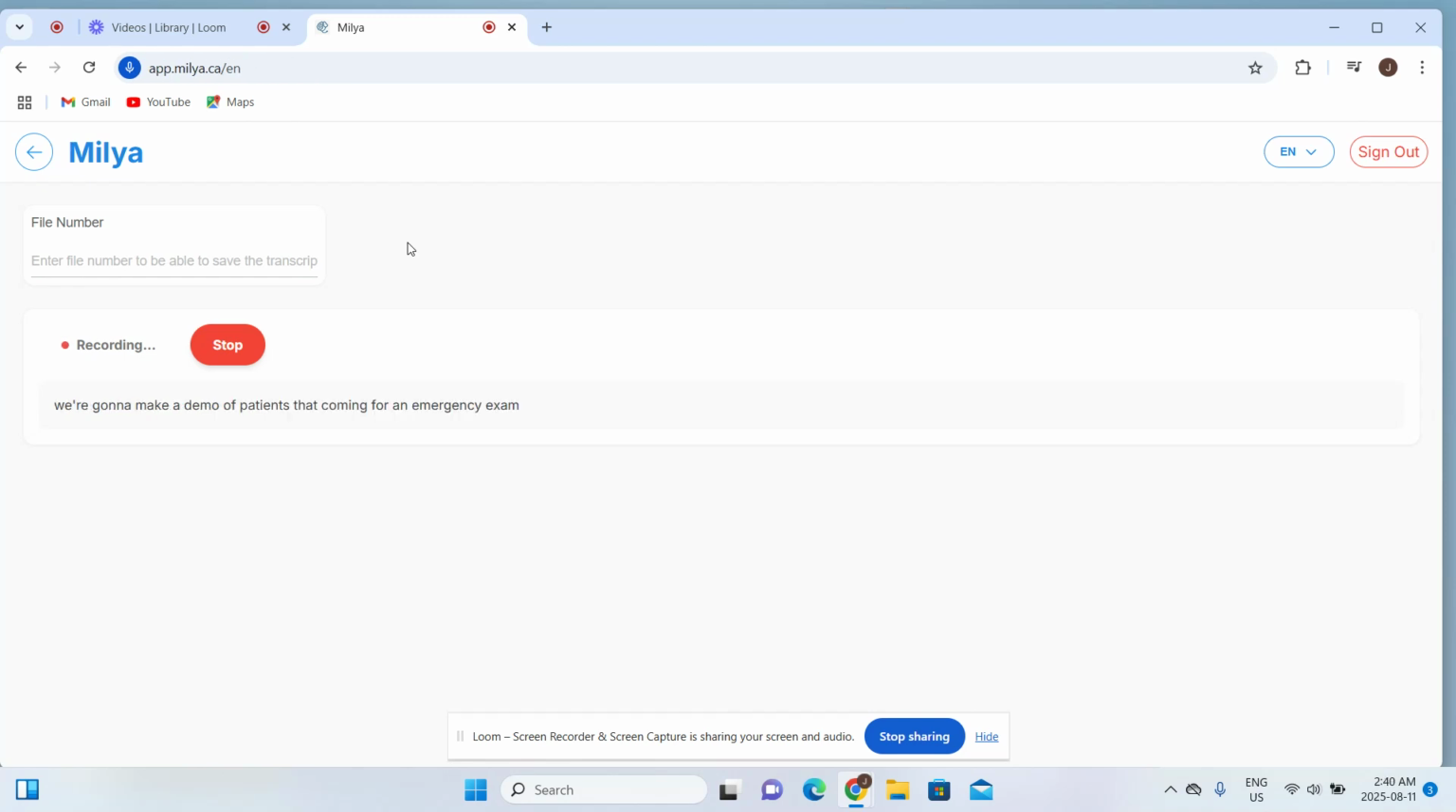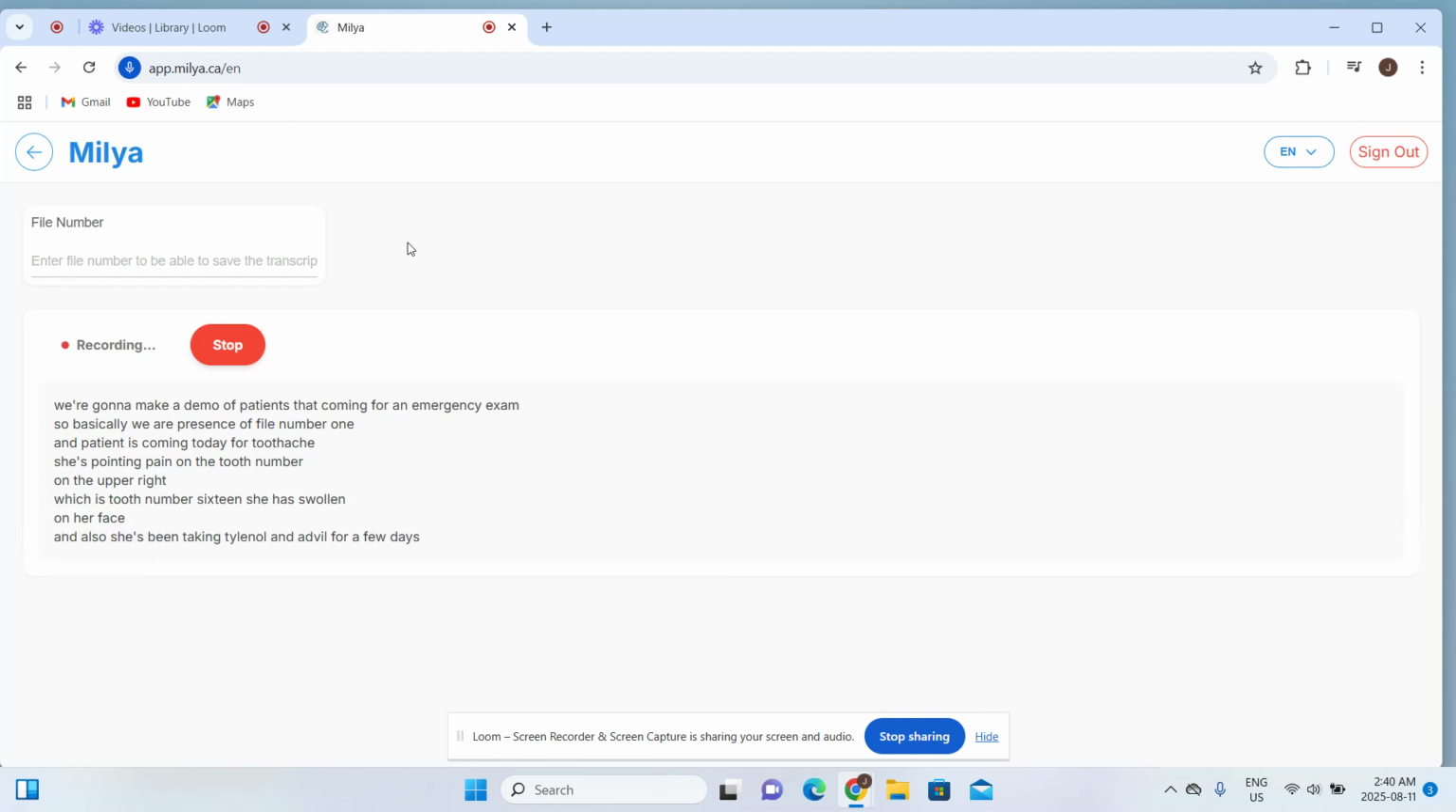So basically, we are in the presence of file number 1, and the patient is coming today for a toothache. She's pointing to pain on the upper right, which is tooth number 16. She has swelling on her face, and she's been taking Tylenol and Advil for a few days, and it doesn't help. Right now, the pain is throbbing. It comes spontaneously, and it wakes her up at night. And she cannot chew on the right side.